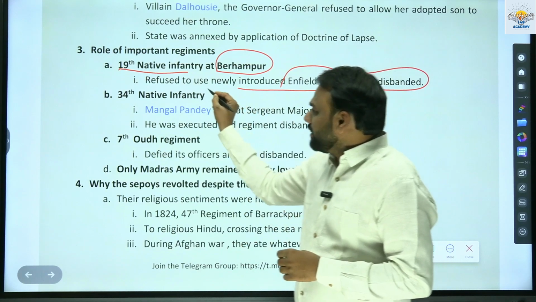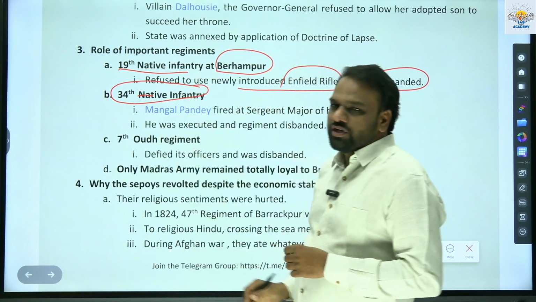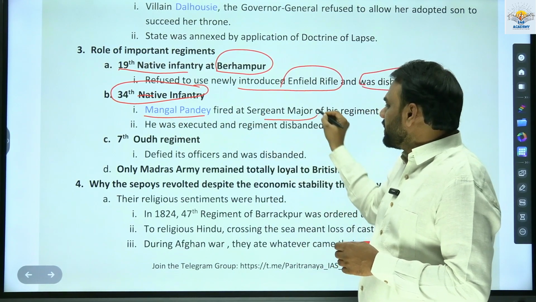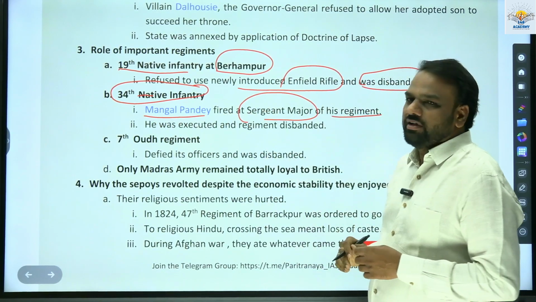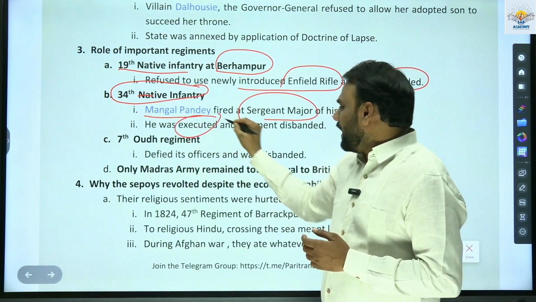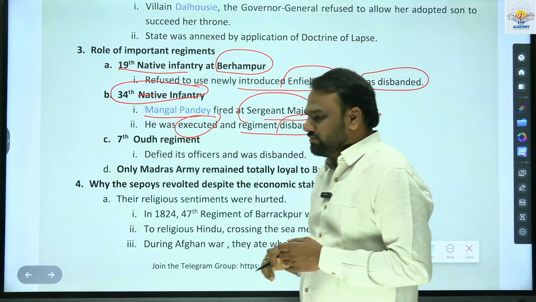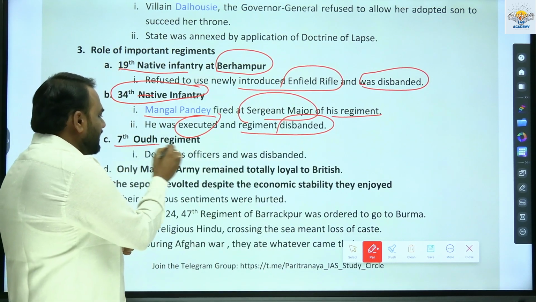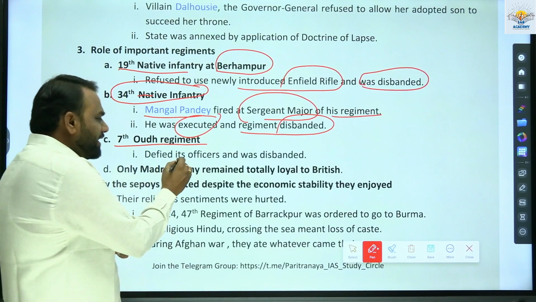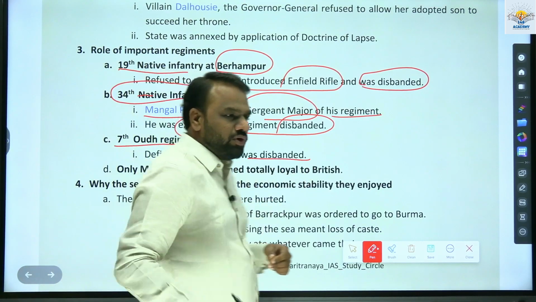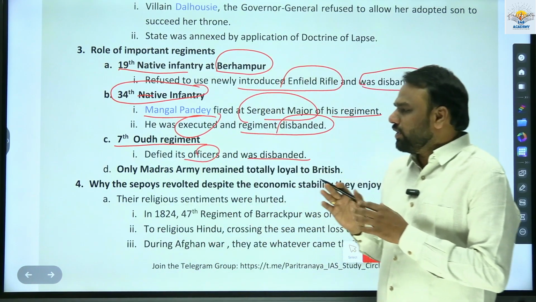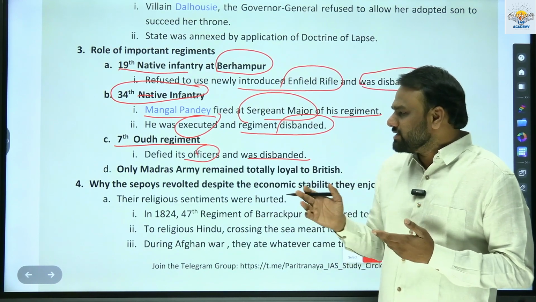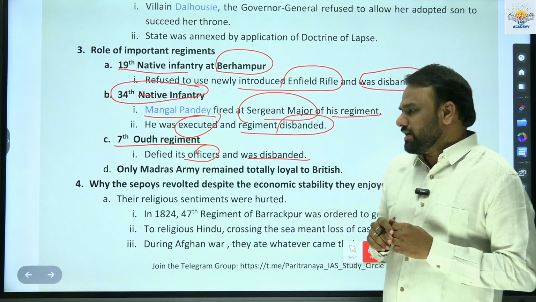Another important regiment, 34th Native Infantry. So we know about this famous personality, Mangal Pandey. He fired at sergeant major of his regiment. So he was executed. He was killed and the regiment got disbanded. The regiment was decommissioned. One more important regiment, 7th Oudh Regiment. So defied its officers and was disbanded. So the sepoys who are working in the 7th Oudh Regiment, they did not follow the orders of their superiors or officers, and hence the regiment was disbanded.